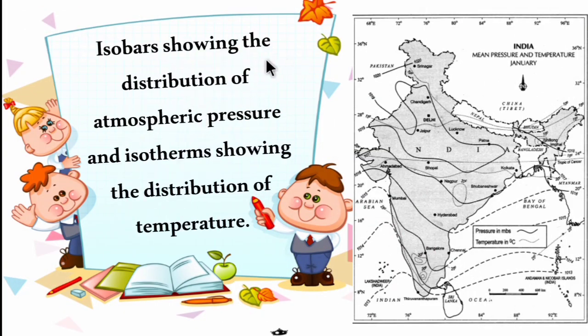Isobar shows the distribution of atmospheric pressure. So isobar is also an isoline. Isobar represents the pressure of a place, whereas isotherm represents the temperature of the place. Isobars are the imaginary lines which connect the places having the same atmospheric pressure, whereas isotherms are the imaginary lines that connect the places having the same temperature. I hope you are clear with isolines.